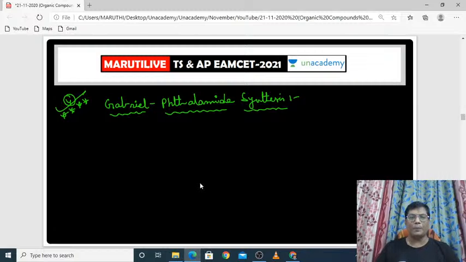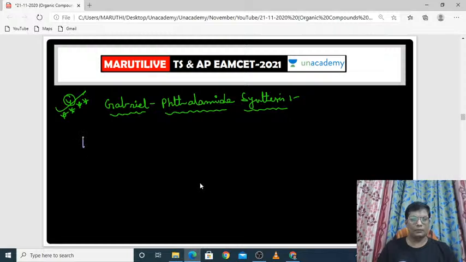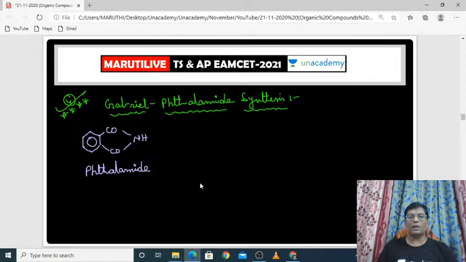So, how will the amines be prepared? It is also for the preparation of amines. With the help of this Gabriel phthalimide reaction, let us see. This is the benzene ring. With CO, if you write OH, COOH and COOH, it is called phthalic acid. But if you write the NH here, it is called phthalimide.